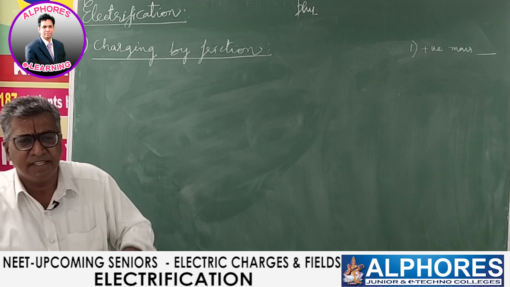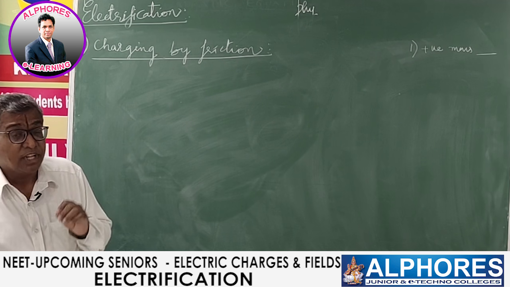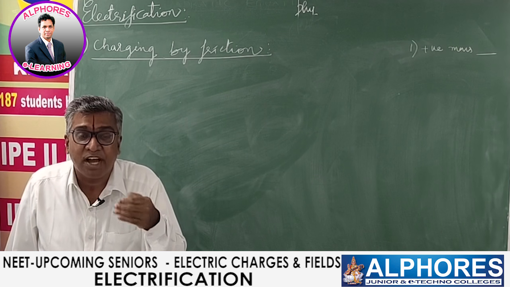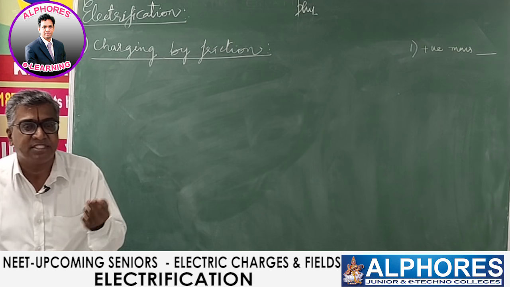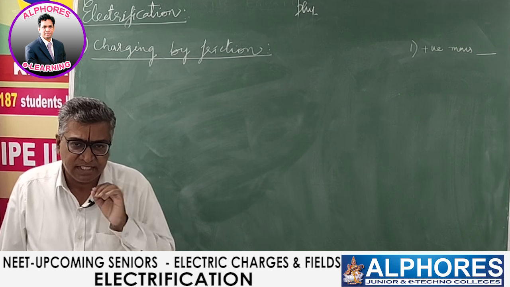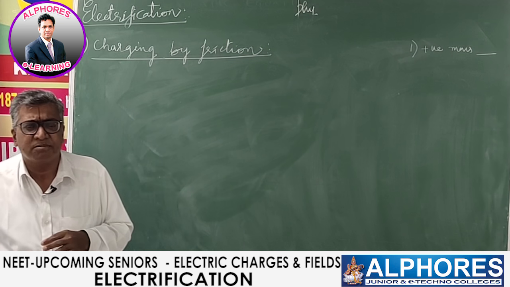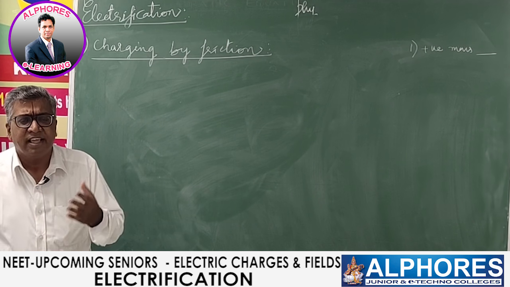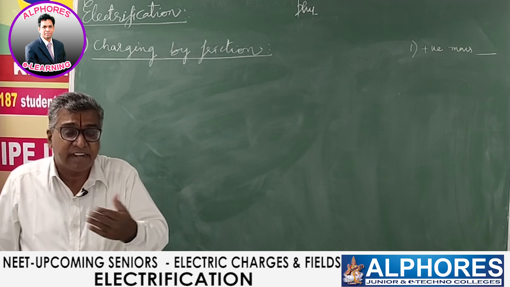So this way there are different methods. Based on this, I will give you a simple trick. How to make out which substance will attain positive charge, which substance will attain negative charge. If any question is asked, in our textbook many things are explained, like a glass rod rubbed with silk cloth or wool cloth, or ebonite with silk or cat fur.